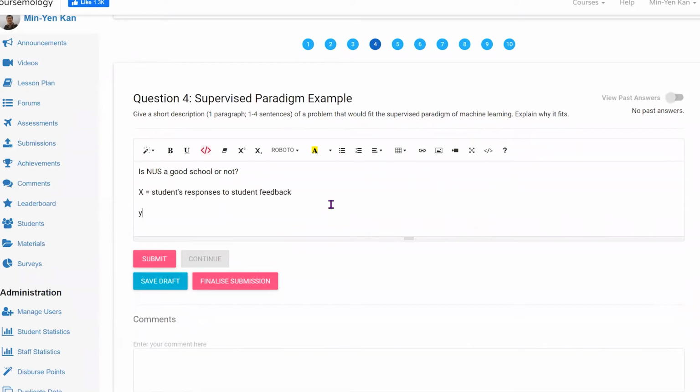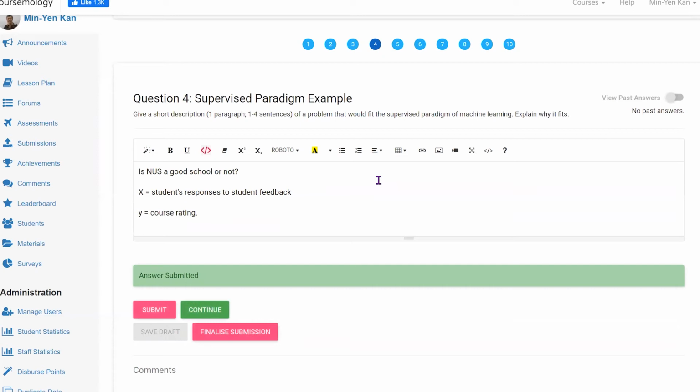Y values would be whether they liked it or not, the course rating, etc. This is a free text value, so you won't get anything back except answers submitted. When the TAs go over that, hopefully you'll get back comments.